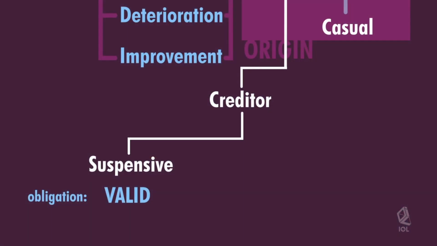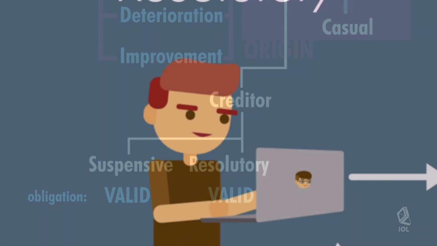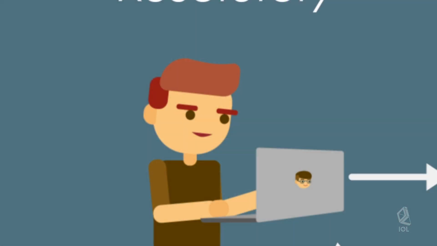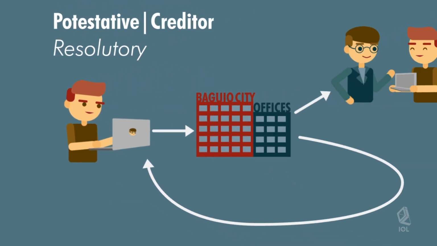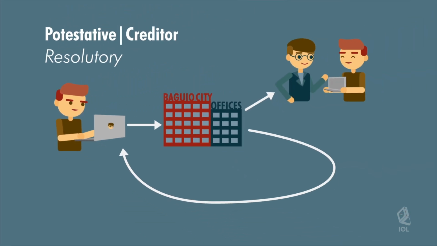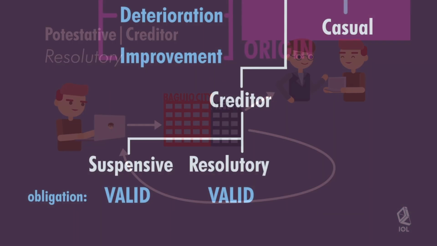If potestative on the part of the creditor and the condition is resolutory, the obligation is also valid. For example, Anton shall allow Henry to use Anton's laptop until Henry will be able to establish his accounting office in Baguio City. The decision of establishing an accounting office in Baguio still depends on the creditor, Henry, who will reap the benefits if the condition will not happen, or who will suffer the consequences if the condition will happen, thus making the obligation valid.